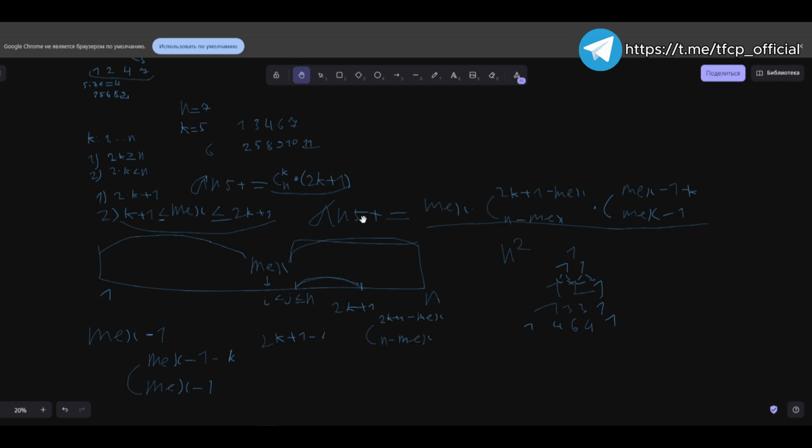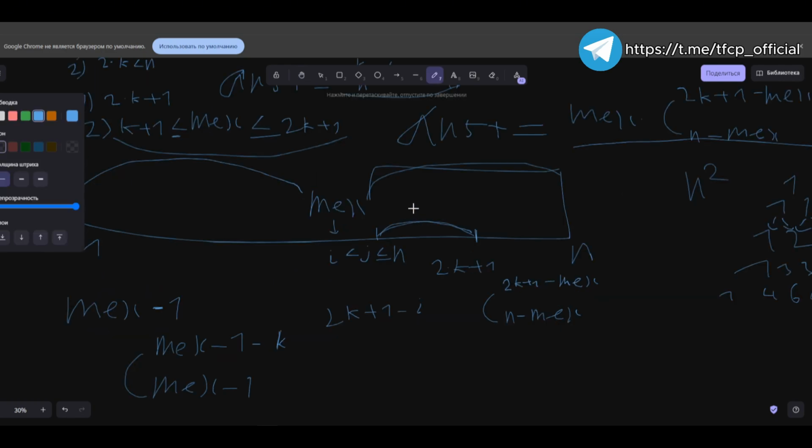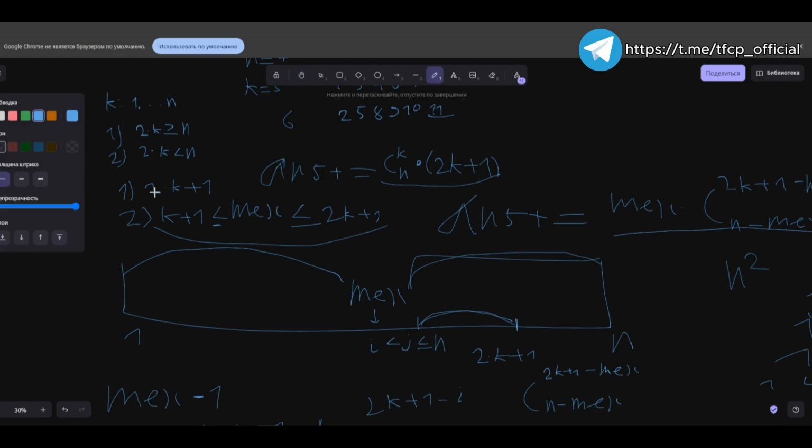Such basics. The main point is that if we have 2k less than n, we will have a mech between k plus 1 and 2k plus 1, because it cannot be less than the overall length of our subset, but it will definitely be less than 2k plus 1. Is that clear?